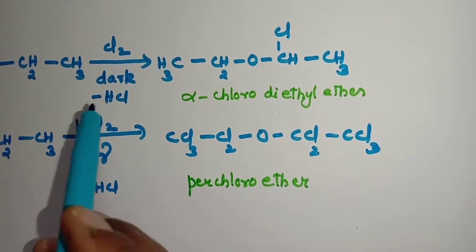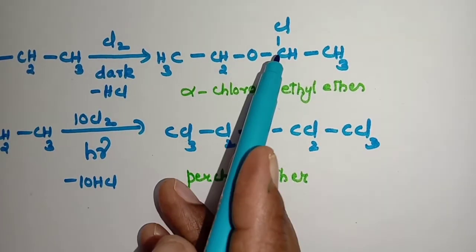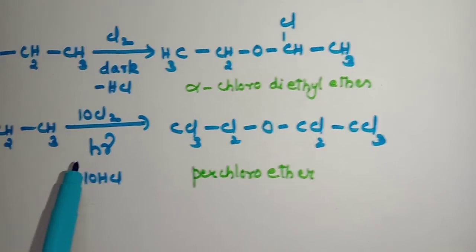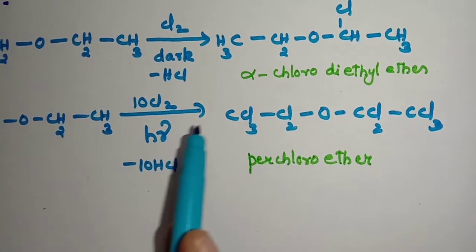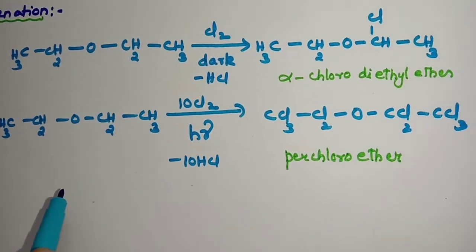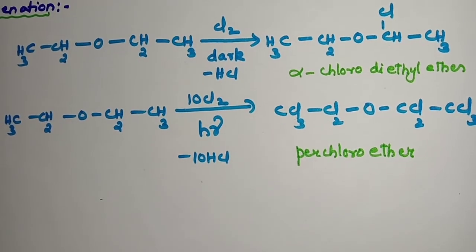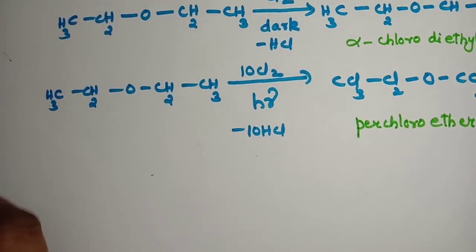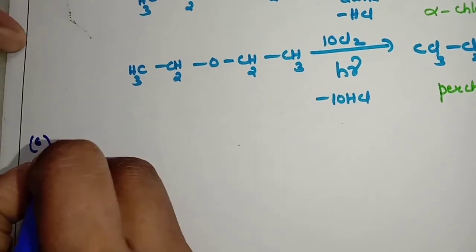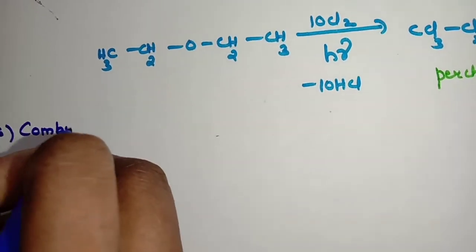Students, understood the difference? In the absence of light, only one hydrogen is replaced, and in the presence of light, all the hydrogens are replaced by halogens. Okay, next, reaction number 6. Put the side heading combustion.